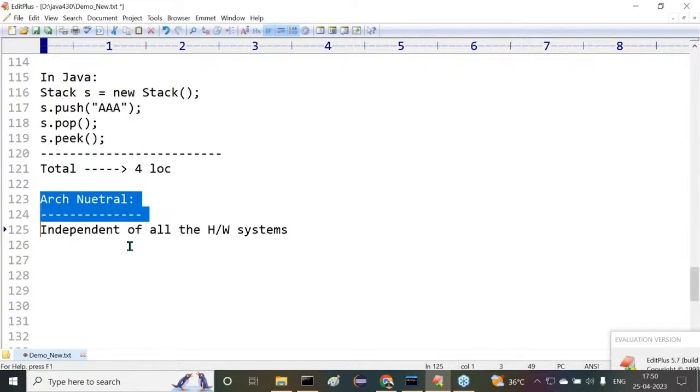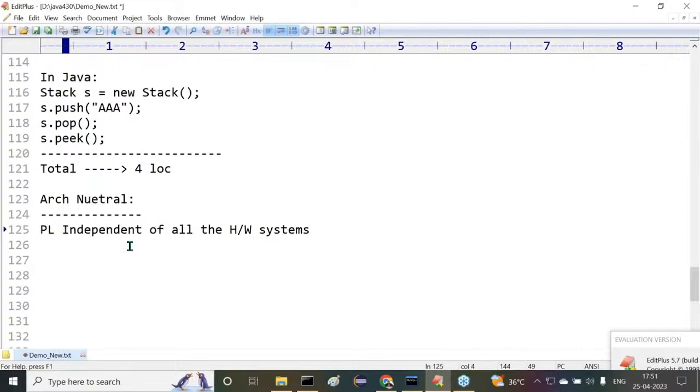Architecture is what, the hardware system. A new programming language should be independent of all the hardware systems. Automatically it will be independent of all the operating systems also. Because of that reason, this programming language is an architecture neutral programming language.